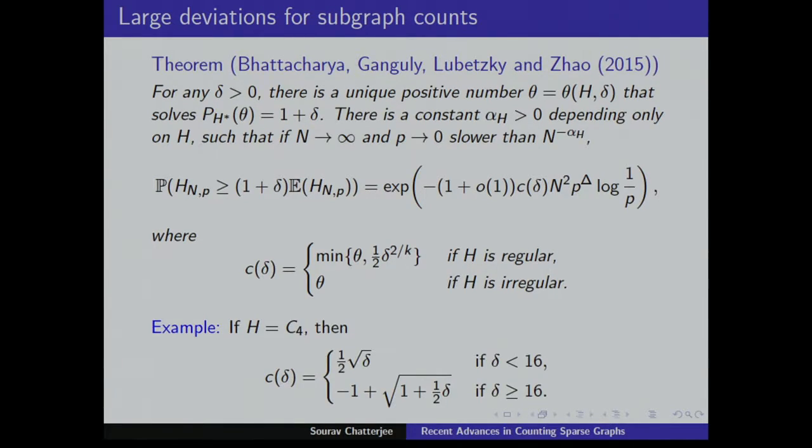And for instance, we have already seen H a triangle. Just another example, if H is C4, then the constant is half root delta if delta is less than 16, and minus 1 plus square root of 1 plus half delta if delta is bigger than or equal to 16.